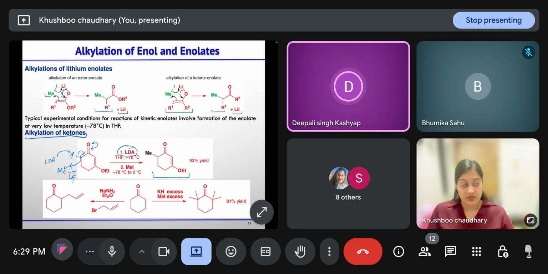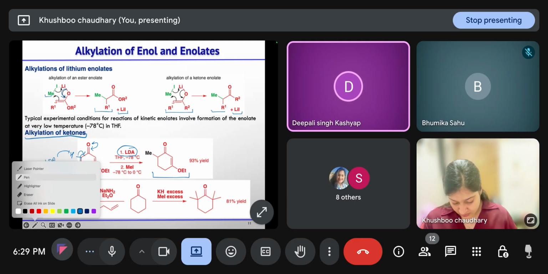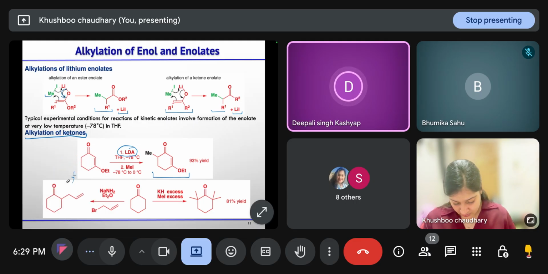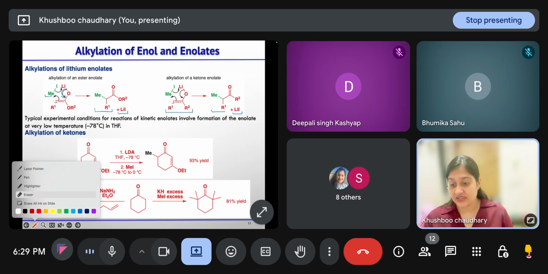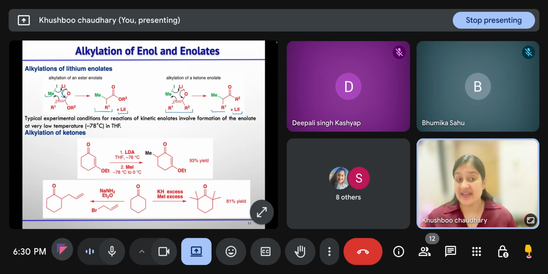Ma'am, once again, can you please explain? And also regarding kinetic product and thermodynamic product, on the basis of temperature, which one will undergo 1,2 and 1,4? Generally, at higher temperature your thermodynamic product will form, but it depends on the reaction.